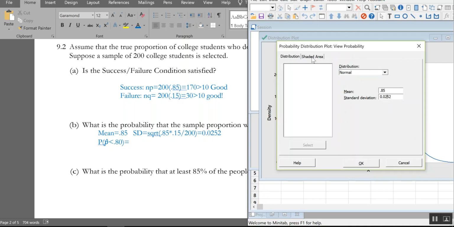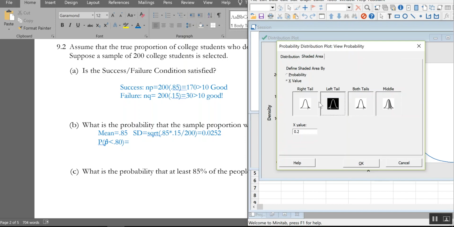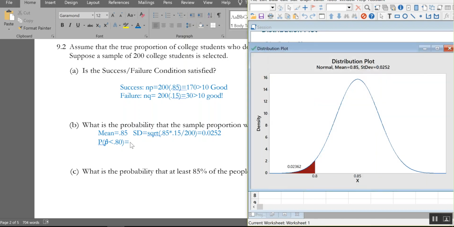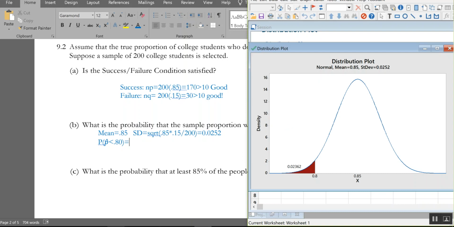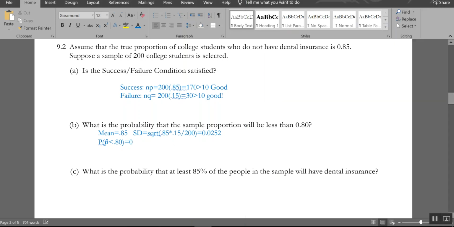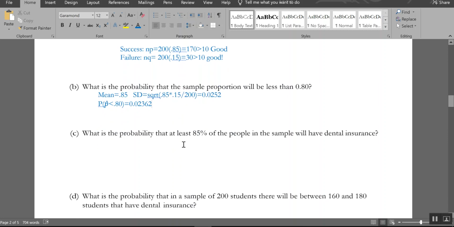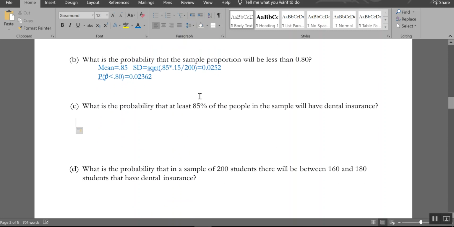Let's check out our shaded area. I want less than, so I'm going to use left tail, 0.8. I'm going to hit OK. Every time I click in here it goes away. I wonder if I can copy and paste that. 0.02362. Onwards and upwards we go.